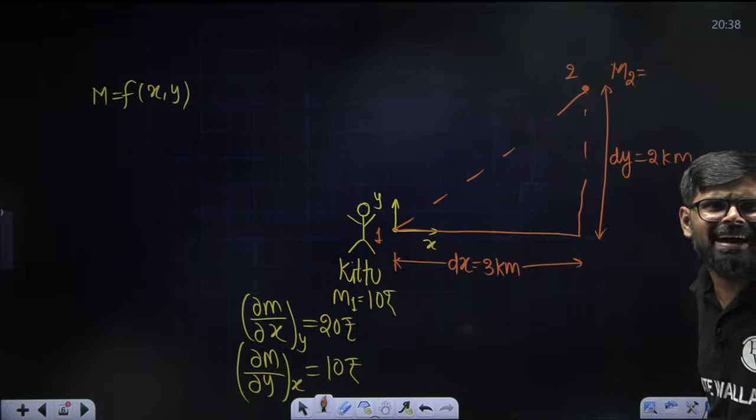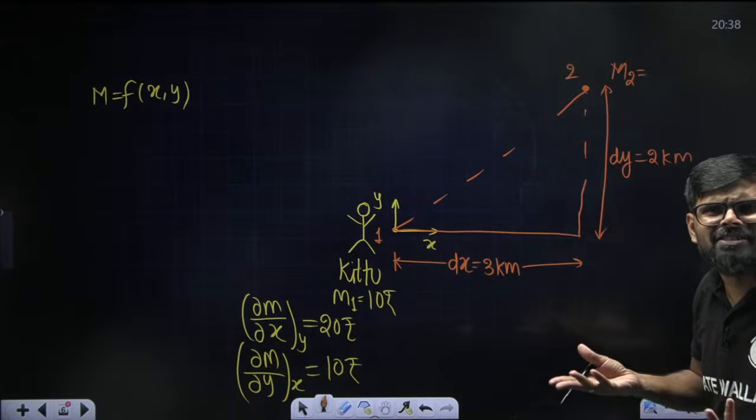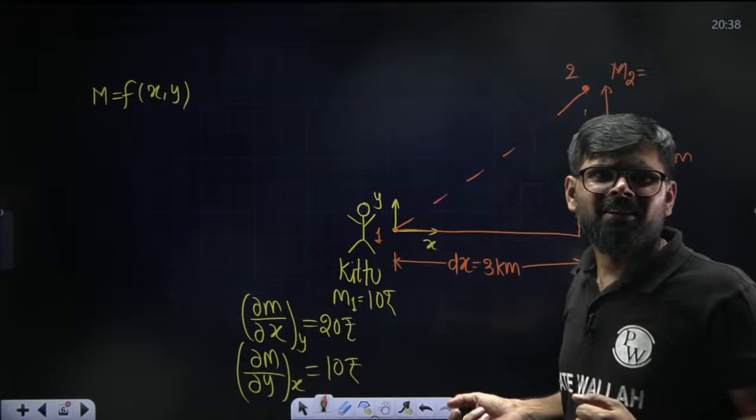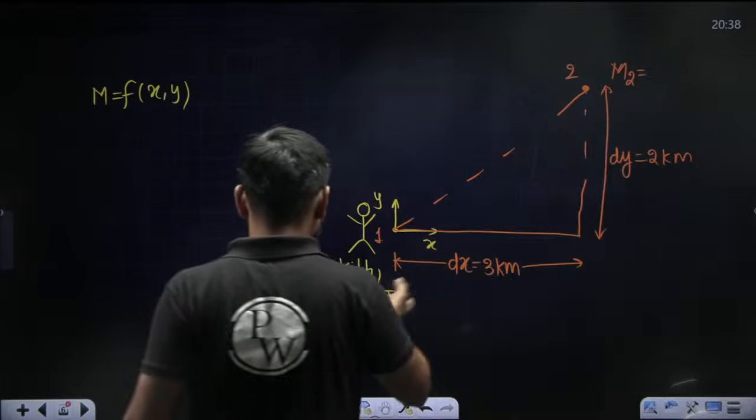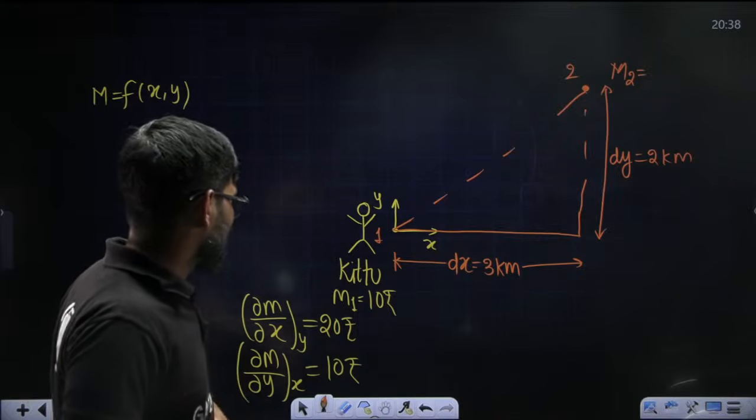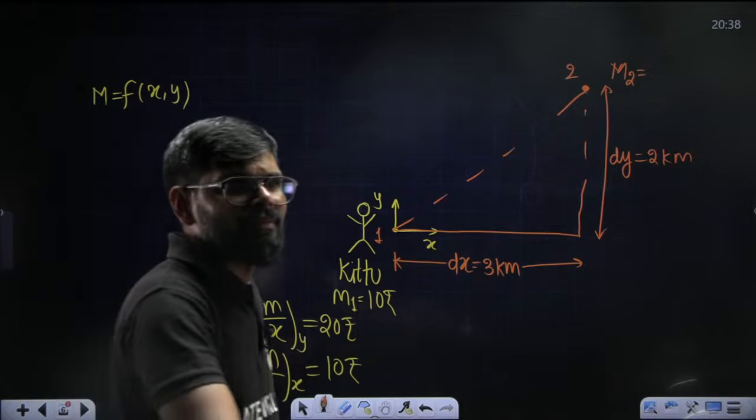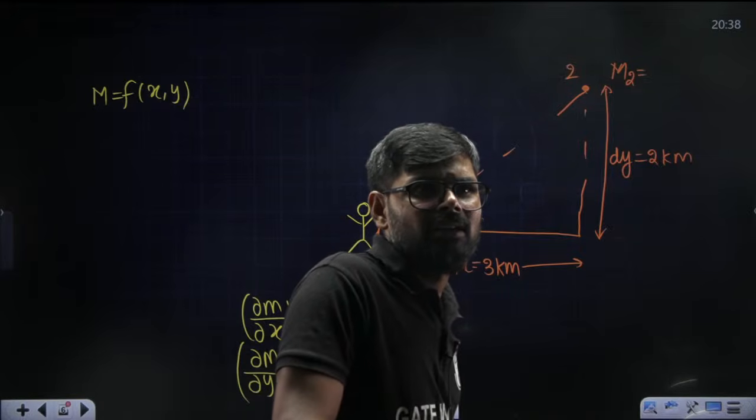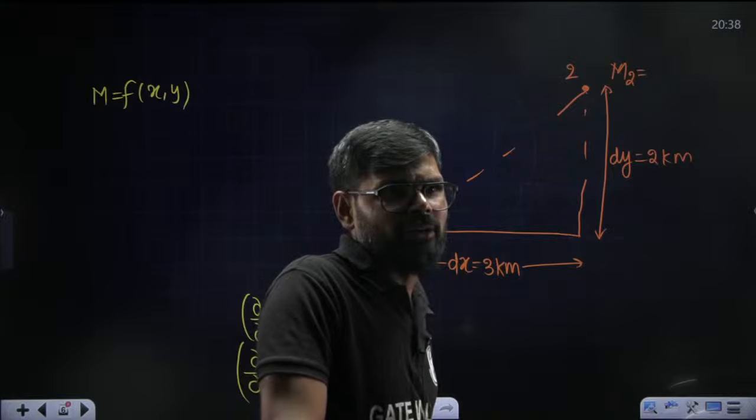Kid 2 itself is not answering me. What is this, bhai? 20 into 3, it is going to be 80 rupees. Okay, very good.